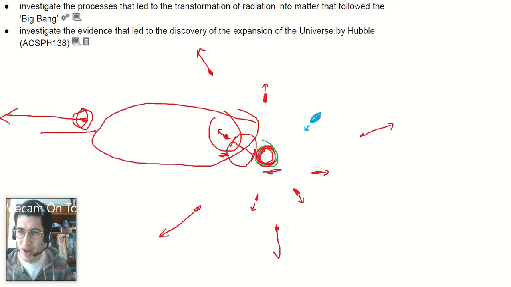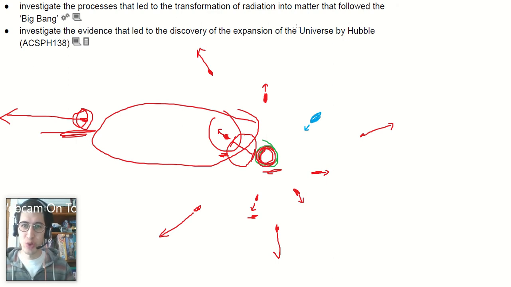So we see faster rates of movement away for far away galaxies, slower rates for close ones. So not only do we know the universe is expanding, not only do we know that everything's moving apart, but we can see that the rate of expansion depends on how much universe is between us and them. So it seems like the whole fabric of the universe is what's expanding.